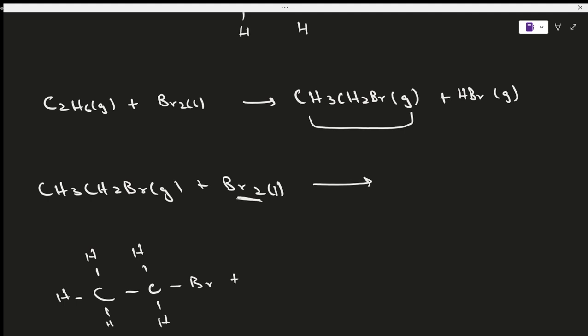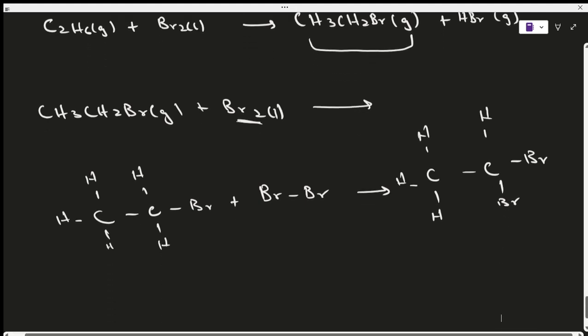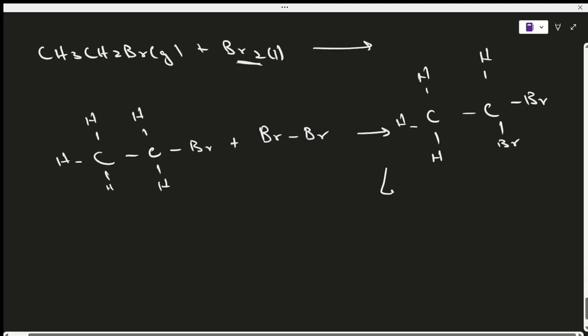So what's going to happen? Now this bromine molecule, since it will replace one of the hydrogens, it's going to look something like this. You have a Br here, and you have a Br here, and this can also be, by the way, like this.